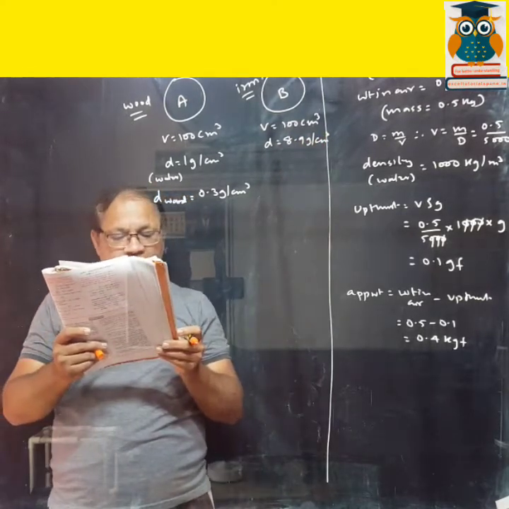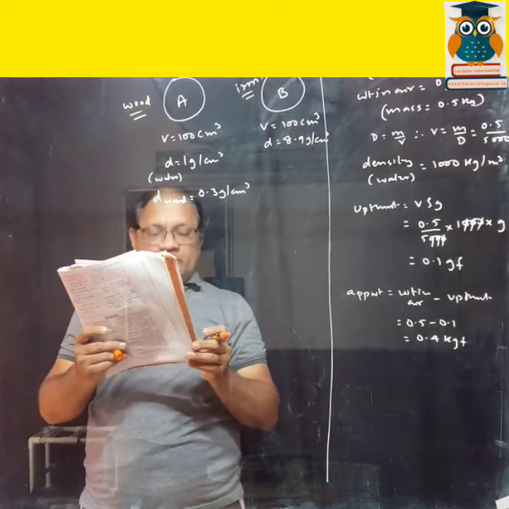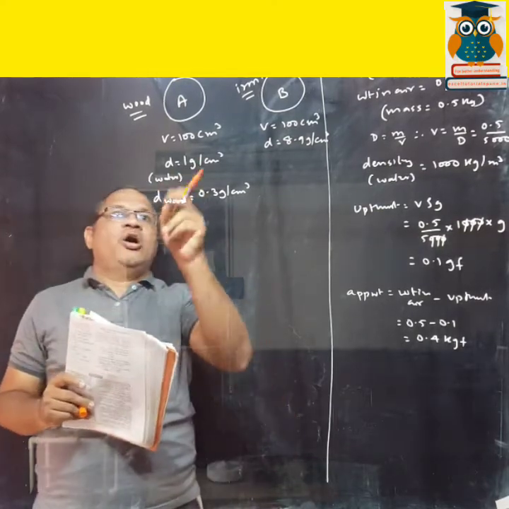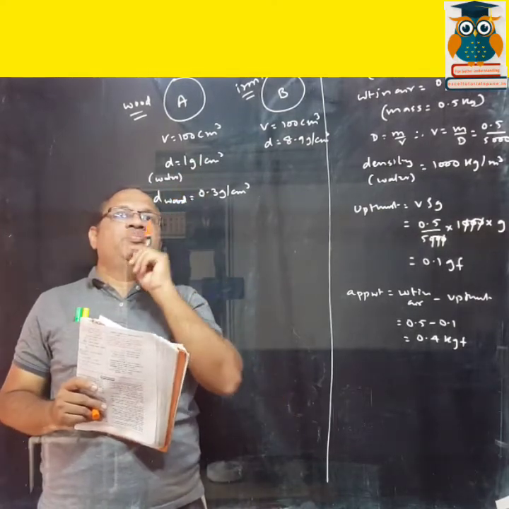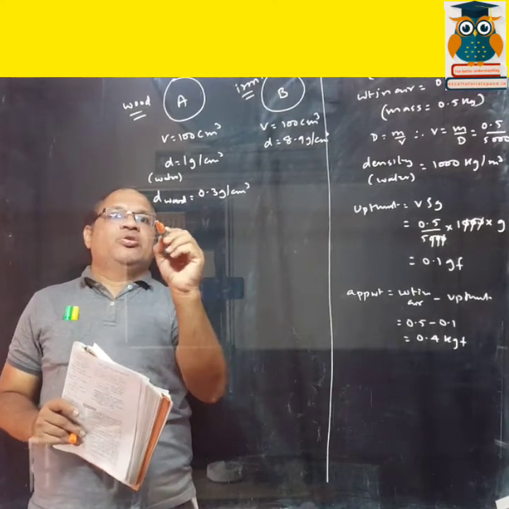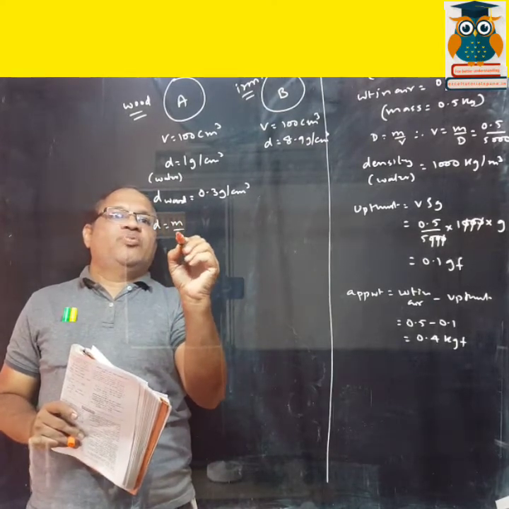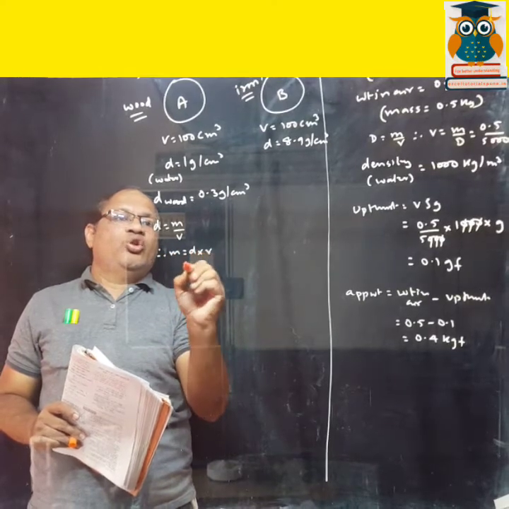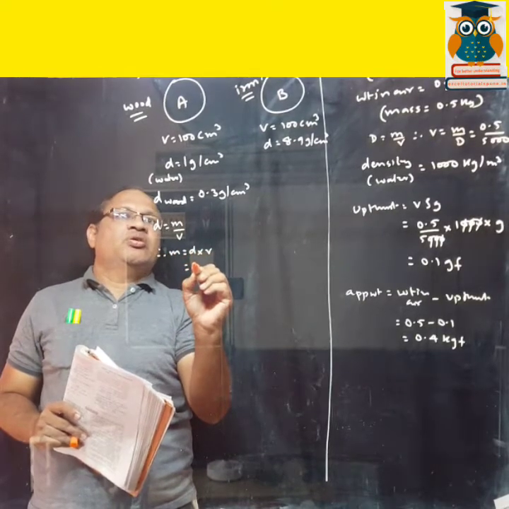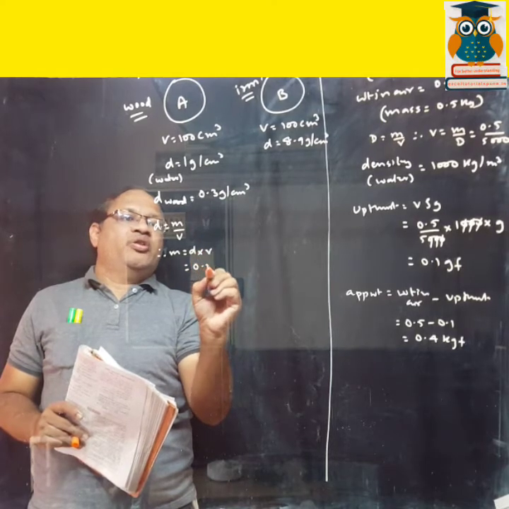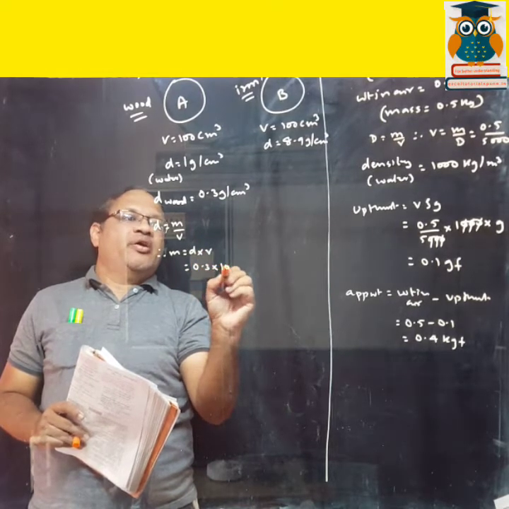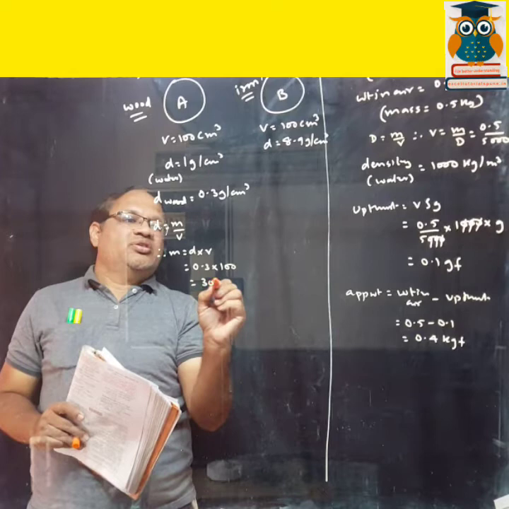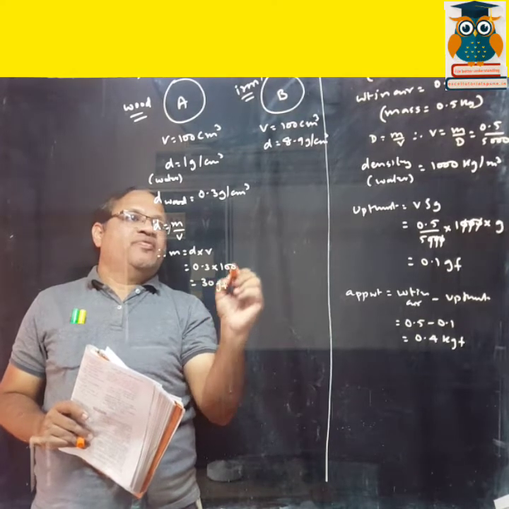Now you have to find out the weight of each sphere. So how do you find out the weight over here? Volume is given, density is given. Density is equal to mass upon volume, therefore mass is equal to density into volume. Density of wood is 0.3, volume is 100. So that is 30 gf.